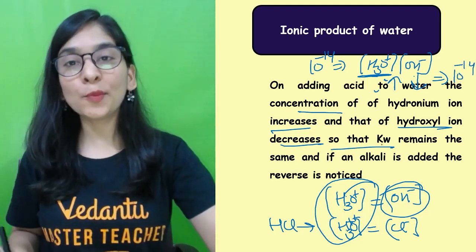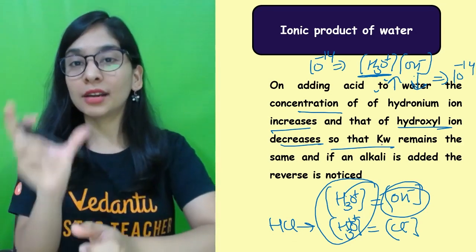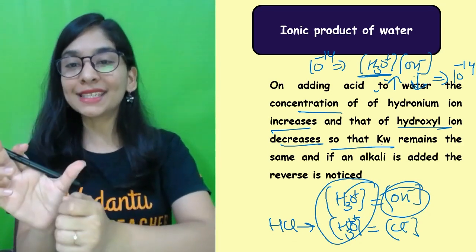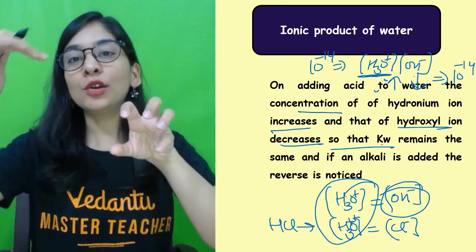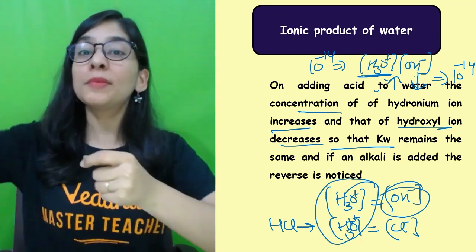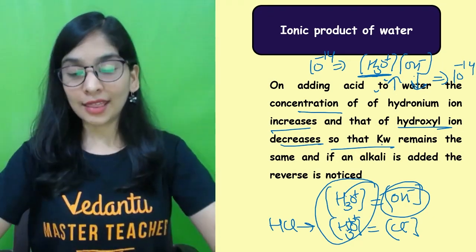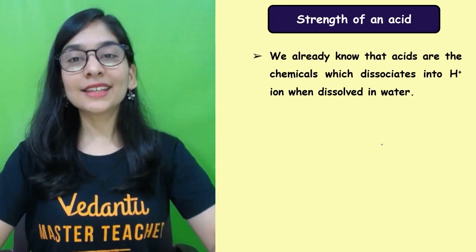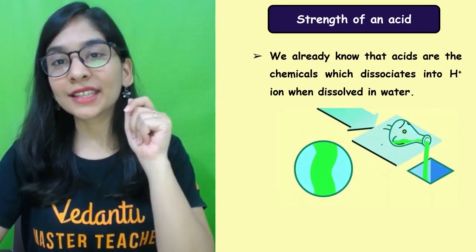Are you getting this point? That Kw, the ionic product of water, is always the same. So when you put acid, hydronium ion increases and OH ion decreases. When you put base, OH ion increases and hydronium ion decreases. Isn't this giving us an idea of what happens when you put an acid and base into water?